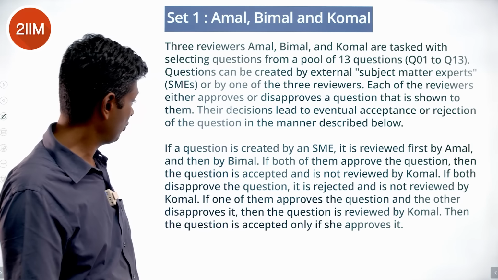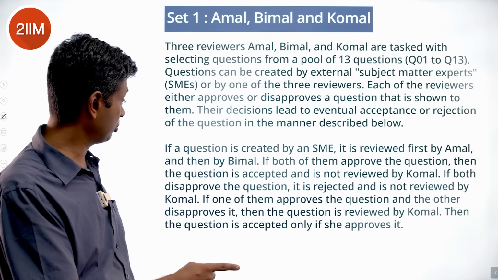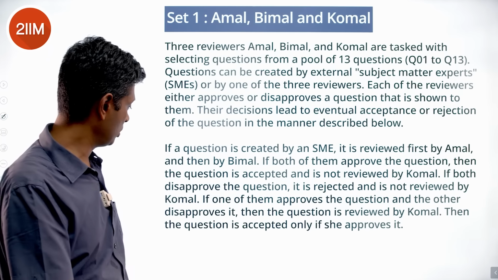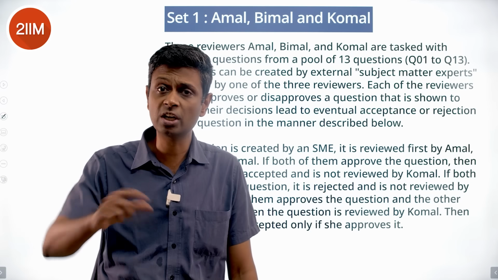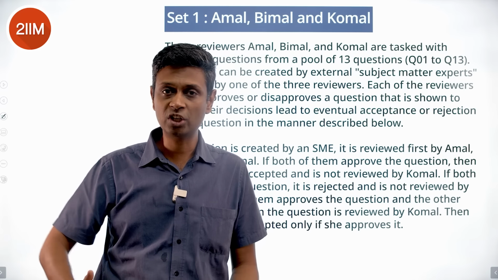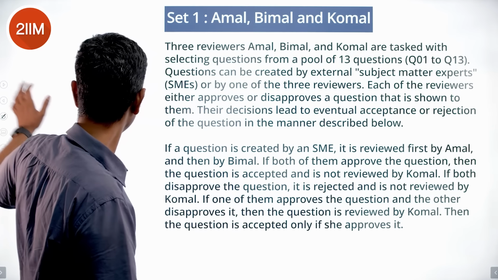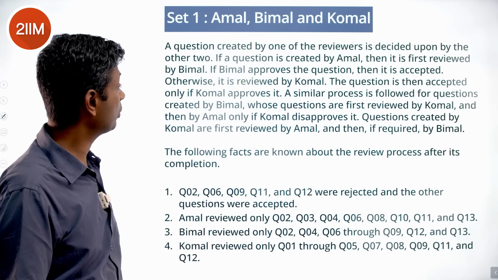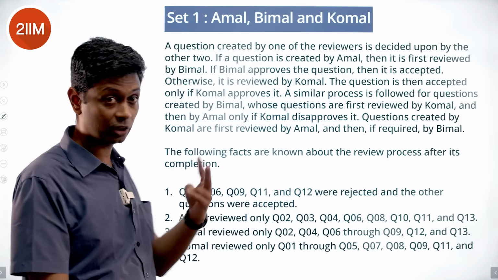Let's see. If one of them approves the question and the other disapproves it, then the question is reviewed by Komal. Then the question is accepted only if she approves it. So if it's a tie, she comes in and then she takes the final decision. A question created by one of the reviewers is decided upon by the other 2.